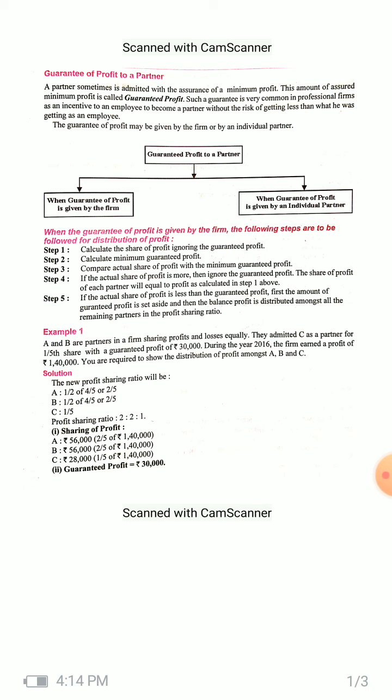Now comes the profit. The profit is rupees 1,40,000. So let's calculate the share of profit according to step 1. It will be 2/5 of rupees 1,40,000 for A and B both, so it will be rupees 56,000 and 56,000 for A and B. But for C, it will be 1/5 of rupees 1,40,000, and that will come to rupees 28,000. Now the guaranteed profit is rupees 30,000, and C is getting less than the guaranteed profit. Now you have to do the adjustments.